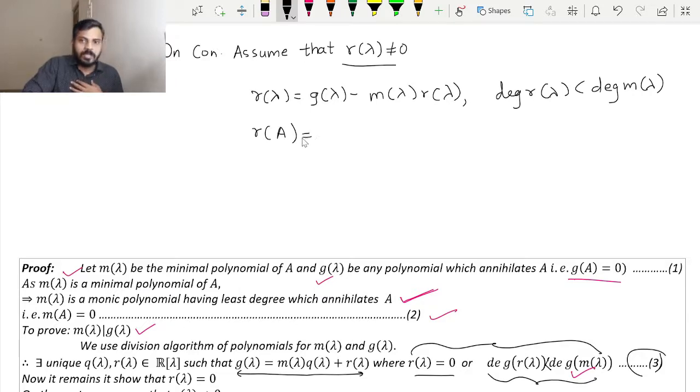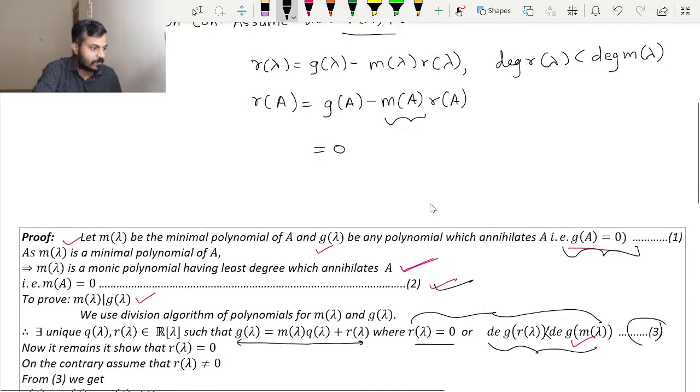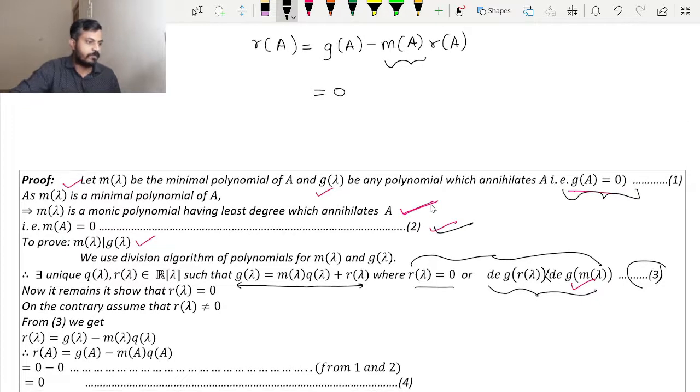My r of a will be equal to g of a minus m of a multiplied by r of a. Now just take a note, from 1 we already have g of a to be 0 and we also have m of a to be 0, that is from equation 2. Thus this will be equal to 0, that is from 1 and 2. So that is exactly what I have written here, and since our r of a is equal to 0, that equation I am calling 4.